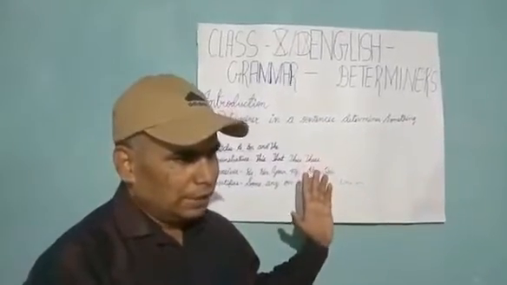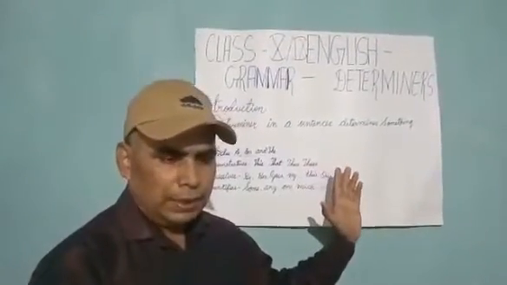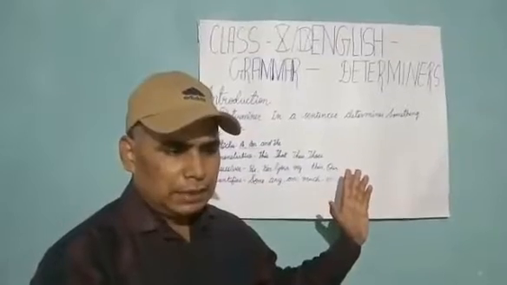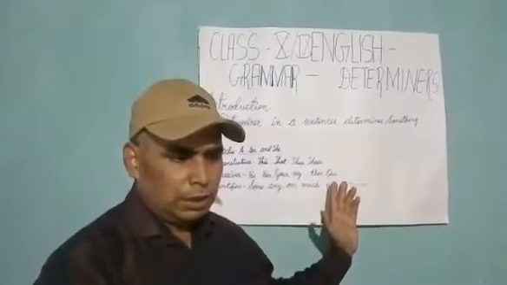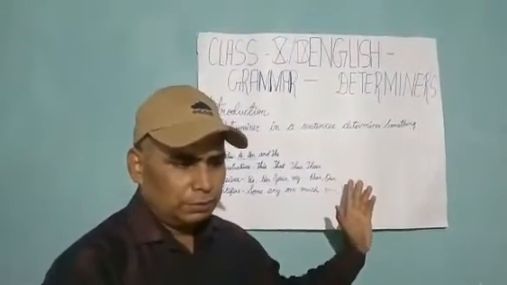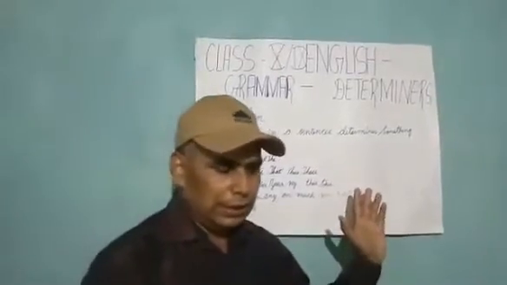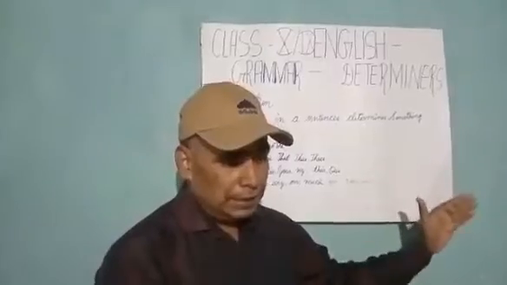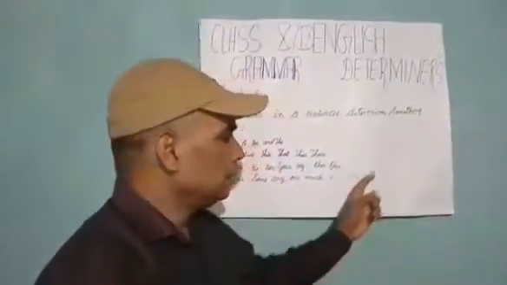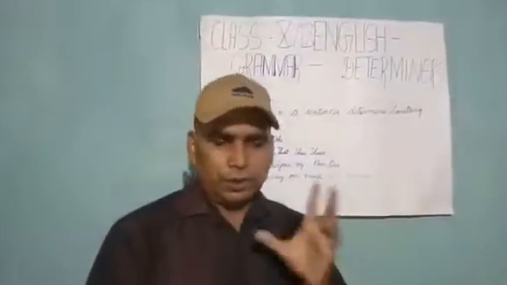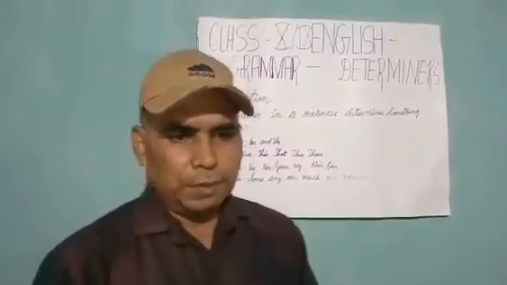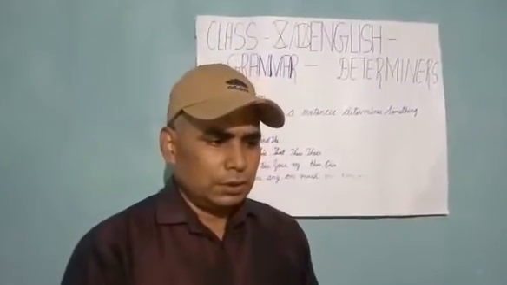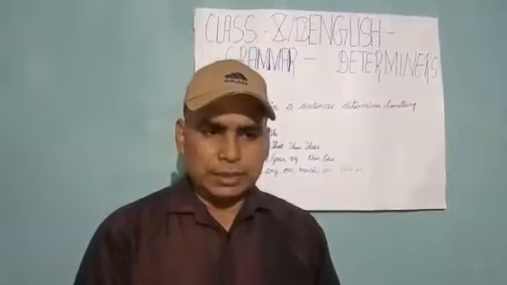You find it very clear: I have a pen. Here, pen is a noun and a has been used according to the sound of the first letter of pen. But when the same pen is repeated in the same context, the has been used. So don't forget to use the before the noun which is repeated in the same context.